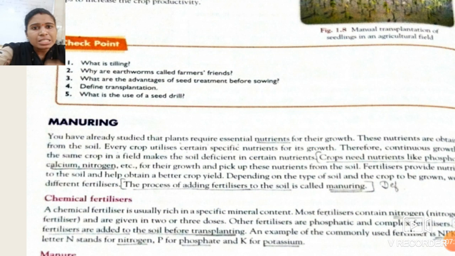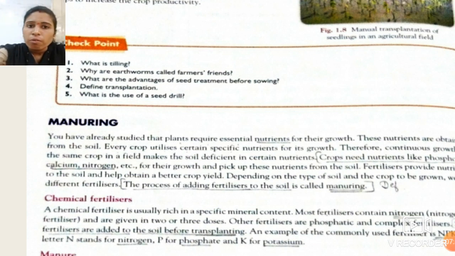It means the nutrients present in that soil vanish or get removed, because they are utilized by the plants or that crop. So a crop needs nutrients like phosphorus, calcium, nitrogen, etc. for its growth, and it picks up these kinds of nutrients from the soil.